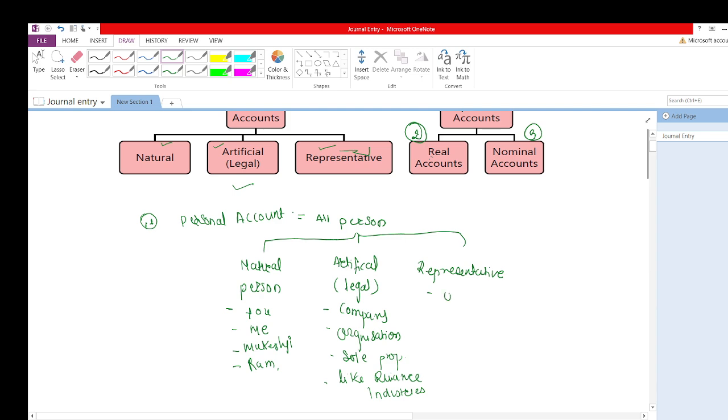So on behalf of Reliance, if I attend any meeting, then I would be categorized as a representative person of Reliance Industries. So the first account is the personal account, and in the personal account everything is related to persons only. All types of persons are covered: natural person, artificial person and representative person.